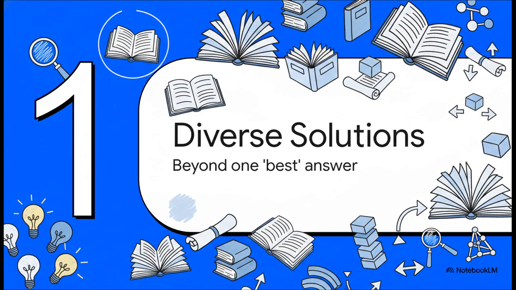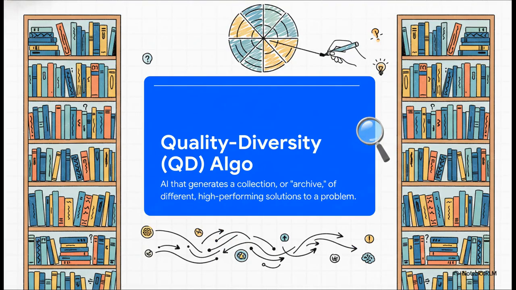So to really tackle these huge, complex problems, researchers don't just want one answer. Nope, they want a whole library of them. And this is where a really fascinating field of AI called quality diversity comes into play. Okay, so they have this cool name, quality diversity algorithms, or just QD for short. Think of a QD algorithm like a master librarian. Instead of just finding the one best book on a topic, its goal is to build an entire library. They call it an archive, filled with thousands of different, high-quality books that cover every single possible angle of a problem.